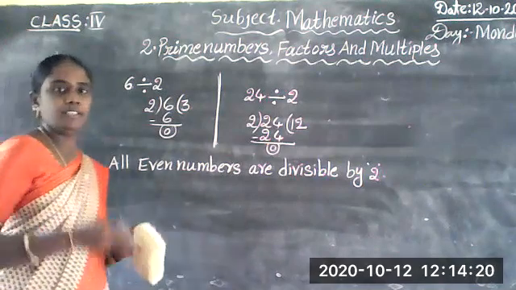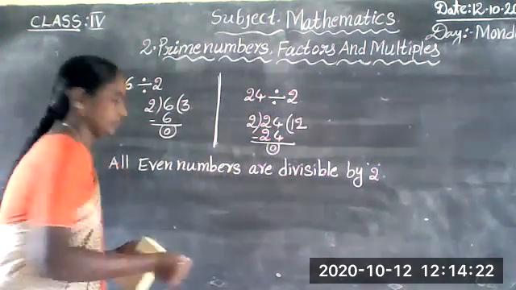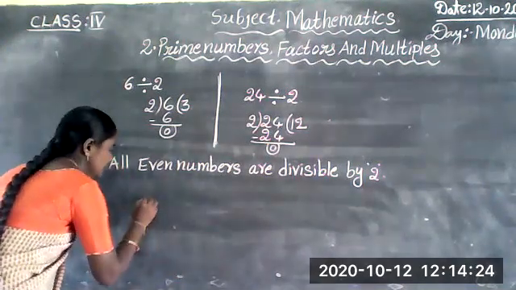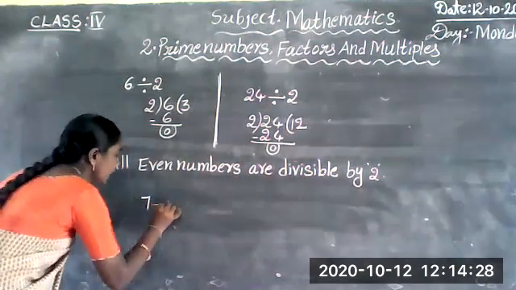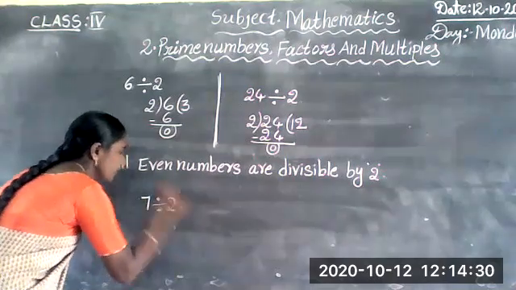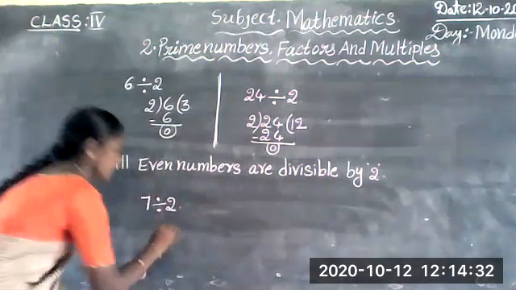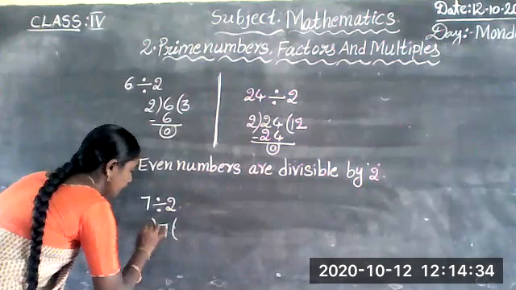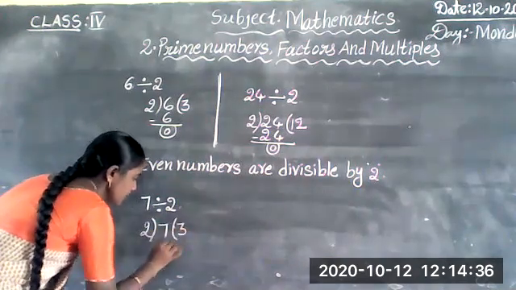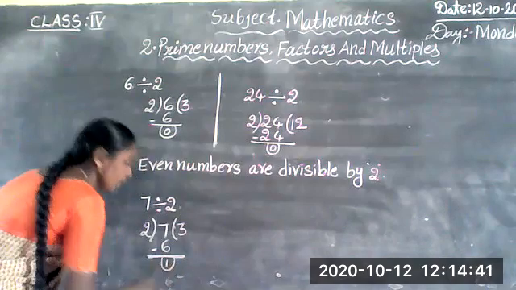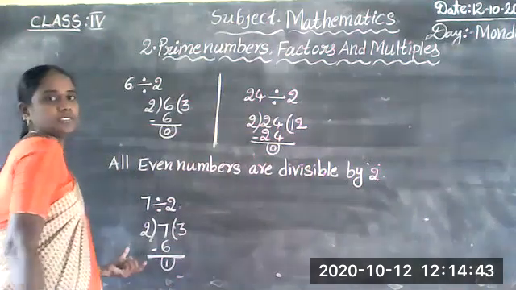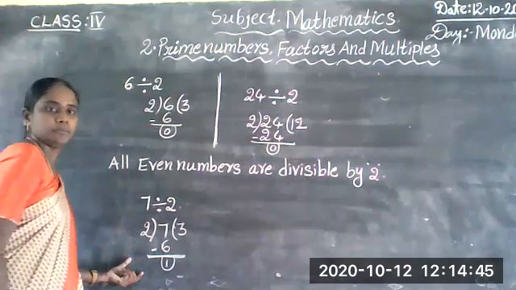For example, I am taking an odd number, 7. 7 is an odd number. 7 divided by 2: 2 3s are 6. What is the remainder here? Here the remainder is 1.